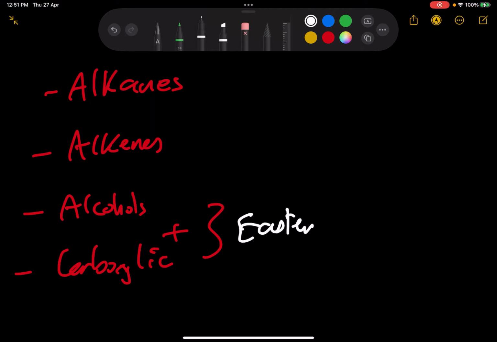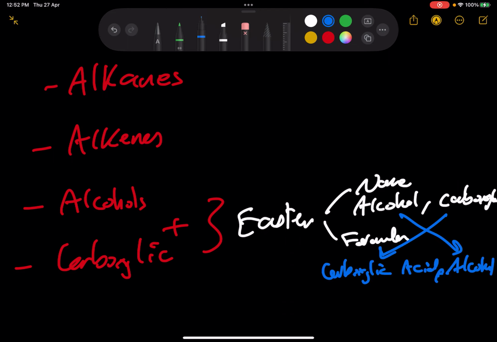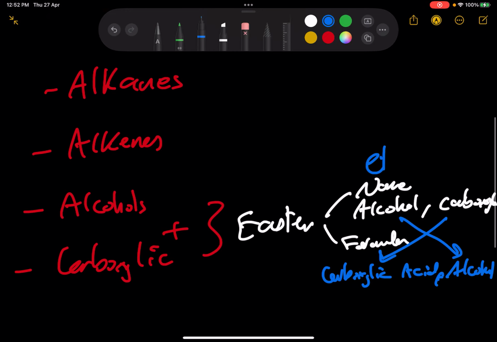So in esters, in the name, we mention the alcohol, then the carboxylic acid. And in the formula, we flip: the carboxylic acid is first, then the alcohol. So you can remember by ethyl ethanoate. Ethanoate is the carboxylic acid. In the name, ethanoate comes second, so it will come first in the formula.